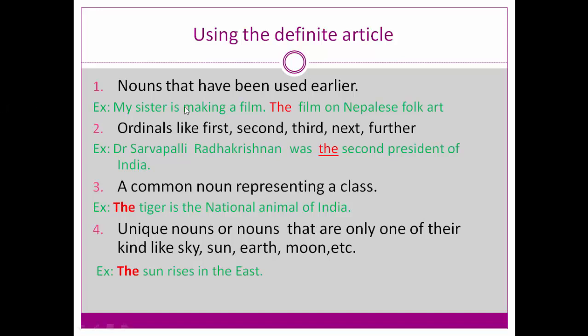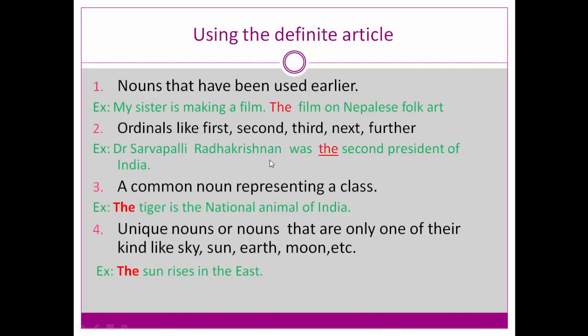My sister is making a film. The film on Nepalese folk art. See the difference. My sister is making a film, so the sister is talking about a film. Then the film, that particular specific film, so I have used the: the film on Nepalese folk art. Next one: ordinals, like first, second, third, next, further.